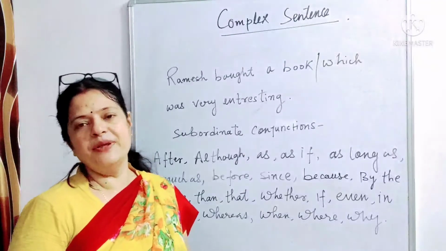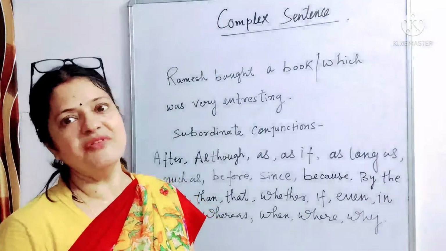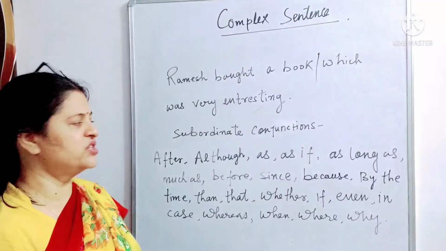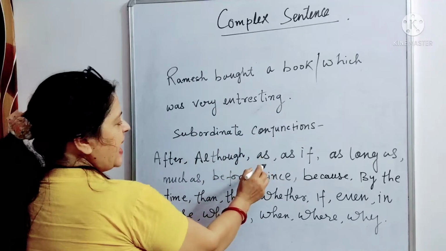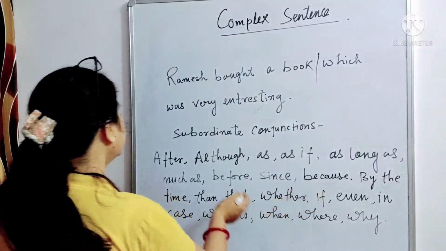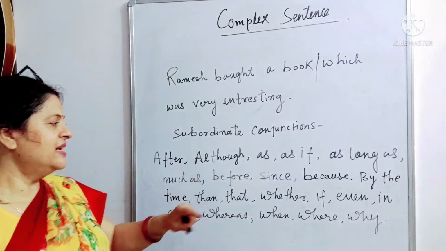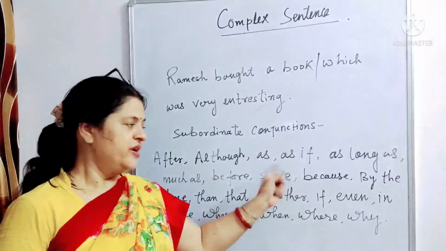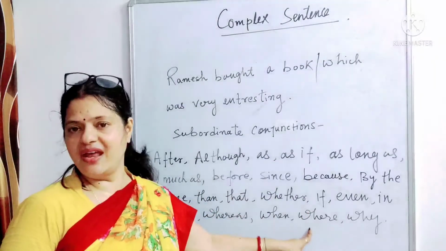So you know that a subordinate clause always starts with a subordinate conjunction. So these are the subordinate conjunctions: after, although, as if, as long as, as much as, before, since, because, by the time, then, that, whether, if, even, in case, whereas, when, where, why.